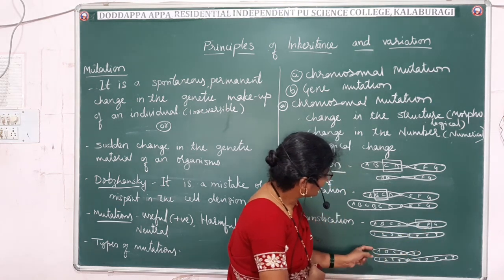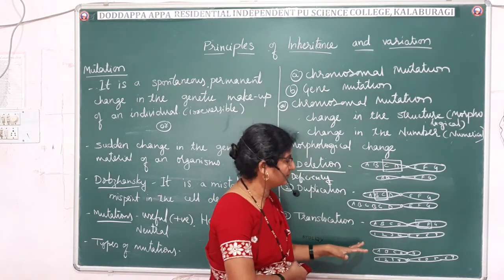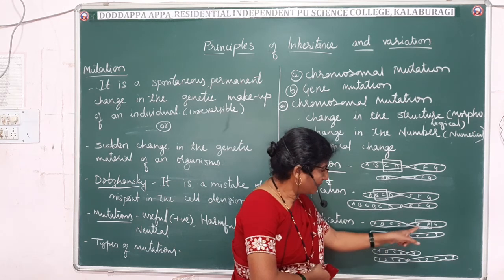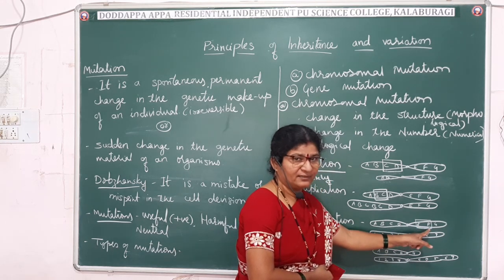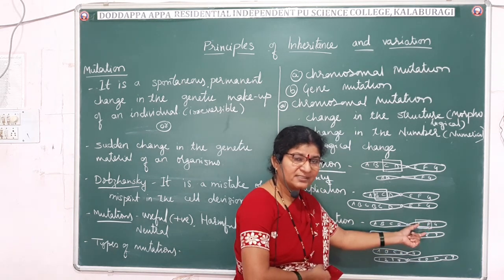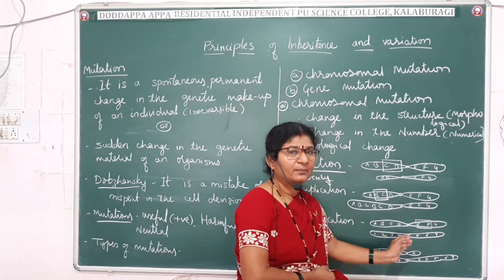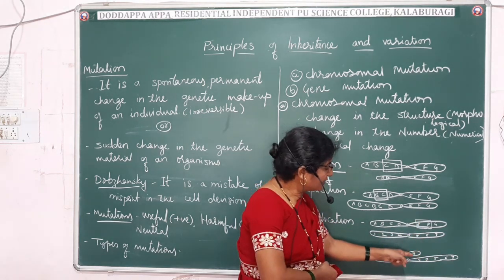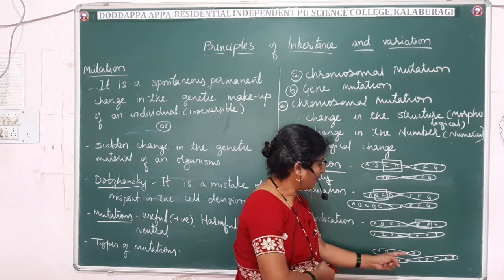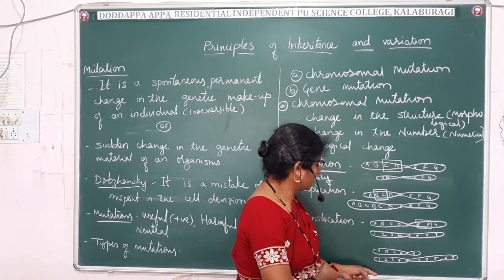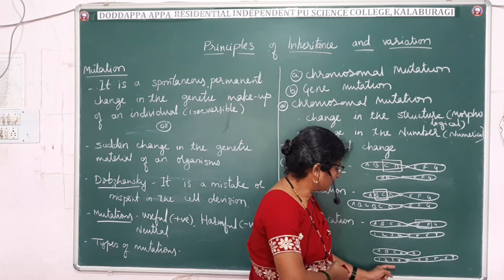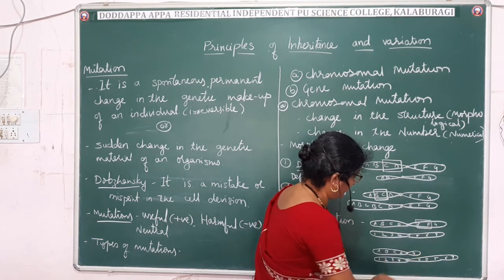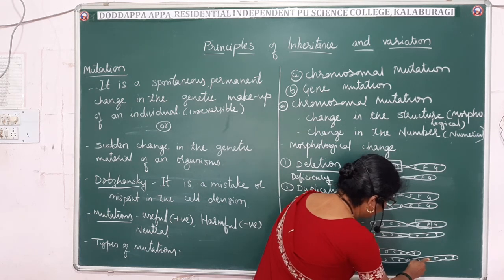So how will the resulting homologous chromosomes be? A, B, C, D will be there. From here, E, F got deleted, in the sense it got shifted to the other homologous chromosome. So only G is remaining here, and on the other chromosome you have 1, 2, 3, 4, and EF got inserted here.